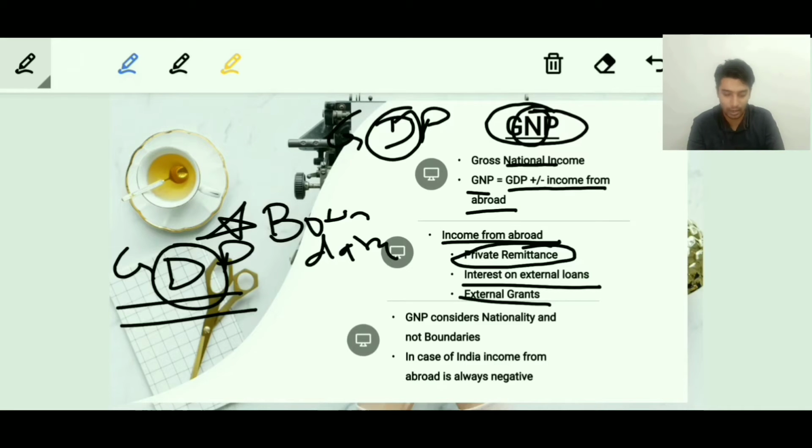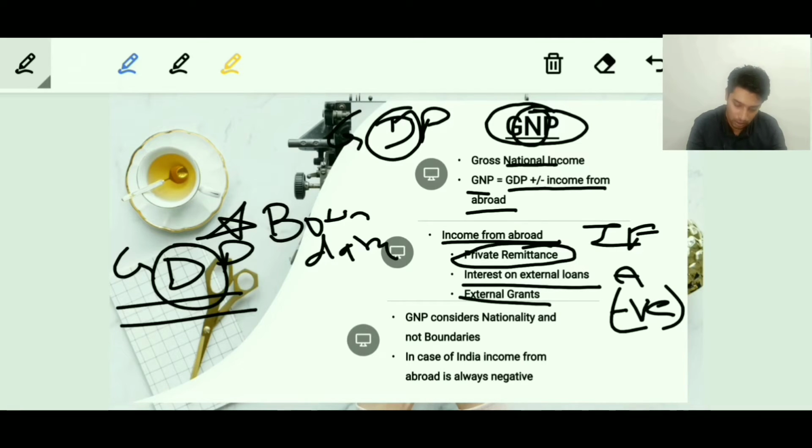So that's the case of India, and that's the reason why in case of India, the income from abroad is primarily a negative value. Since we have written both positive and negative, it will actually just be negative, so we can write it somewhere at the bottom of this page.